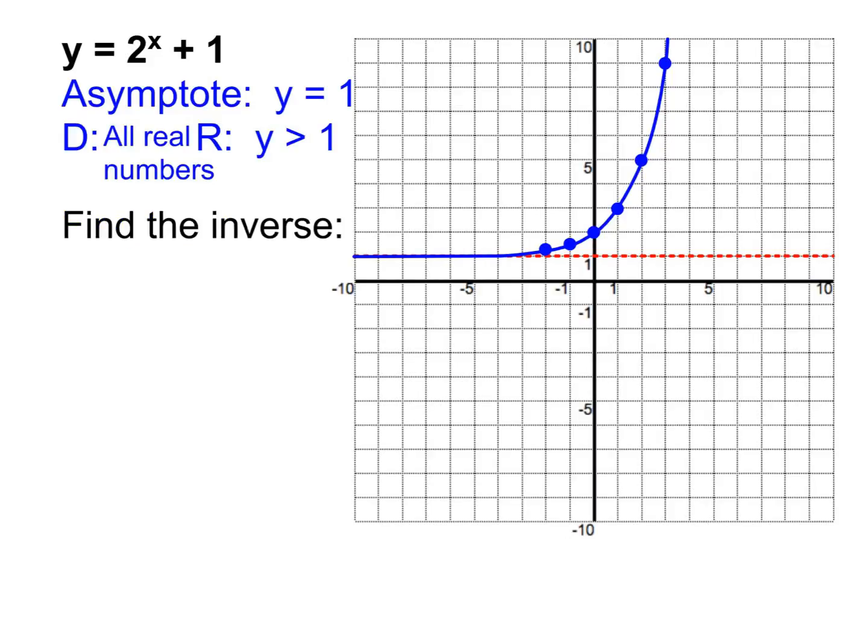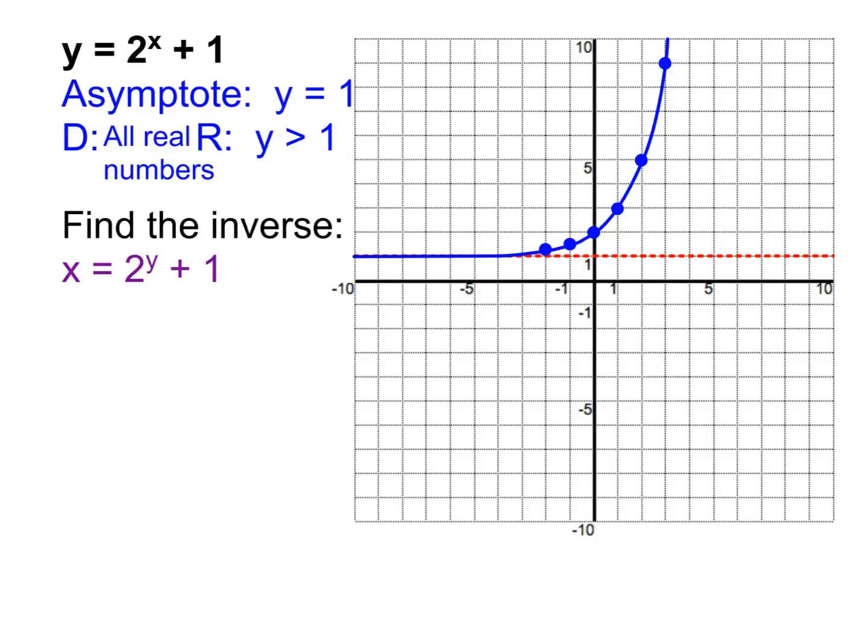We are going to be looking at what the inverse of an exponential is. And so on your paper, have some space where you can do the algebra. And we're going to figure out what the inverse equation is first of y equals 2 to the x plus 1. And then we're going to look at what the graph of that would be. So, what's the first step in finding the inverse equation? Yeah, many of you already got it, right? Switch x and y. So we start by switching the x and y's places. So now we have x equals 2 to the y plus 1.